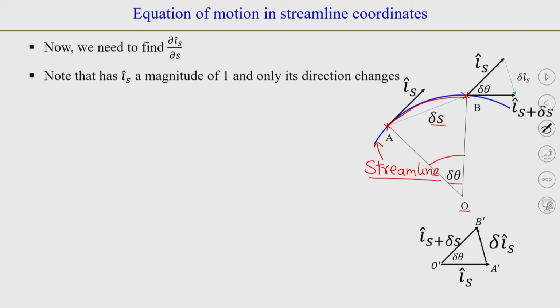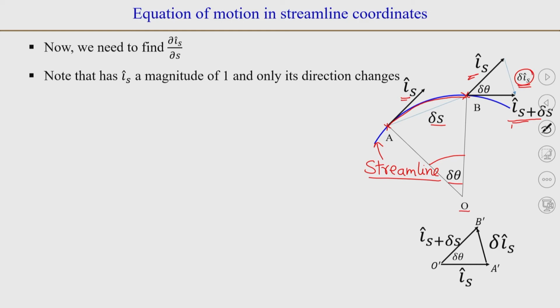The unit vector at point A is i_s and the unit vector at point B is i_(s+Δs). Note that they are unit vectors, so their magnitude is going to be 1, and what we need to find is the difference between these two unit vectors, i_(s+Δs) minus i_s. So, we can put it here, and this is the difference between the two vectors. You can say that i_s plus Δi_s will become i_(s+Δs).